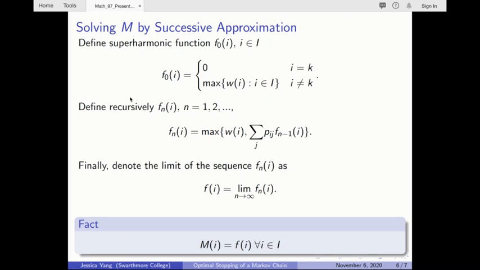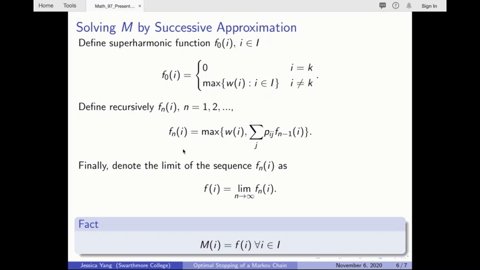We then recursively define f sub n in such a manner, and please notice that the sequence f sub n is strictly decreasing, and f sub n is superharmonic with respect to pij for all n in the natural numbers.